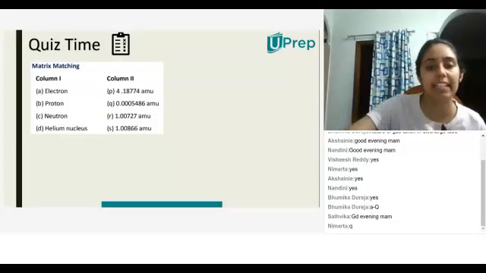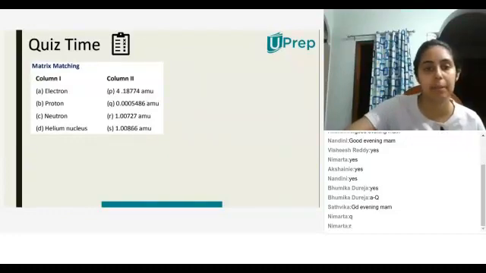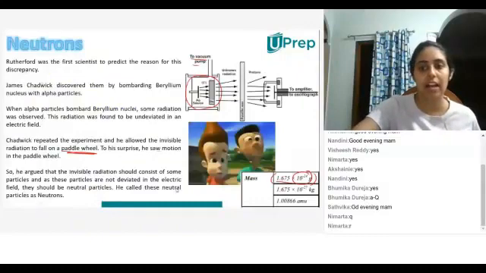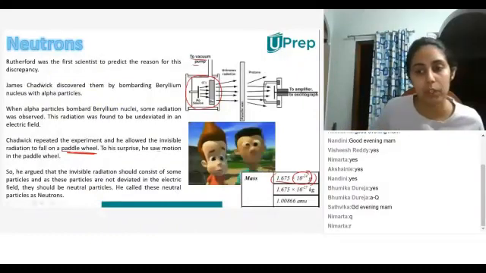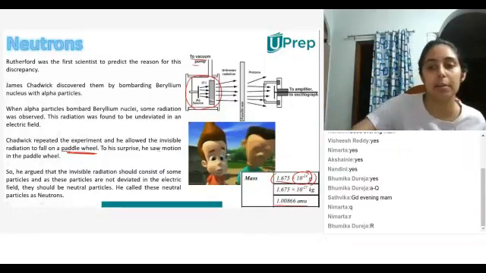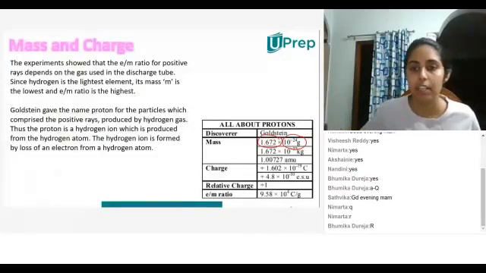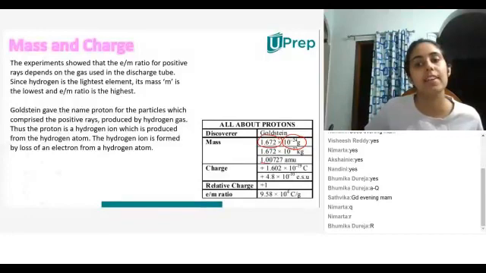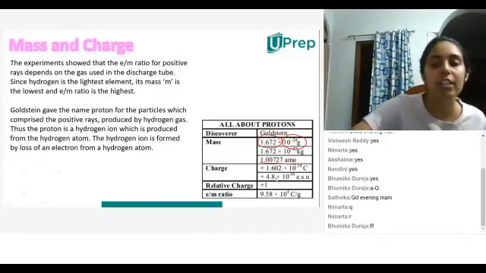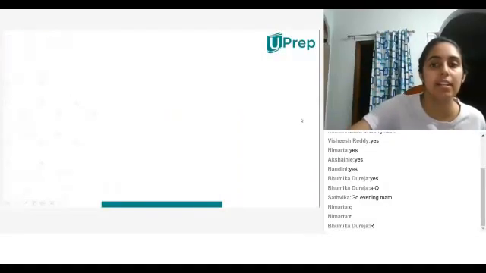Okay, let's go back and take a look for that. So neutron. Look at the AMU value, 1.00866. Let's look at proton, 1.00727. That means the neutron is slightly, ever so slightly heavier than the proton. Okay. So the neutron is very slightly heavier than the proton. So let's come back to this.